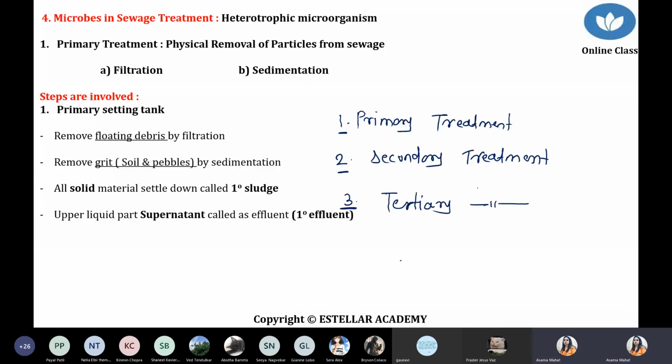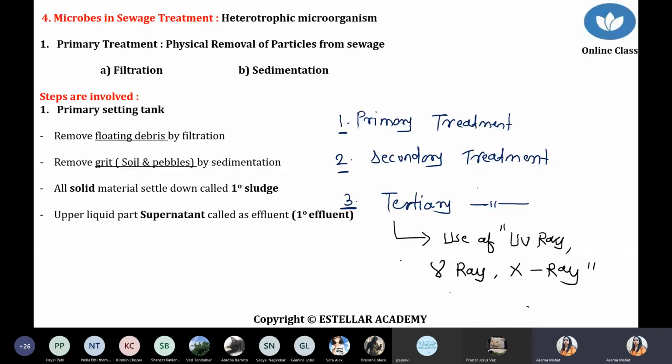Tertiary treatment. Quickly I'm talking about it, because we are not covering the tertiary treatment part here, but I'm just telling you that in tertiary treatment there is a use of UV rays, gamma rays, or X-rays, because you know very well that gamma rays, X-rays, and UV rays have high penetration power.